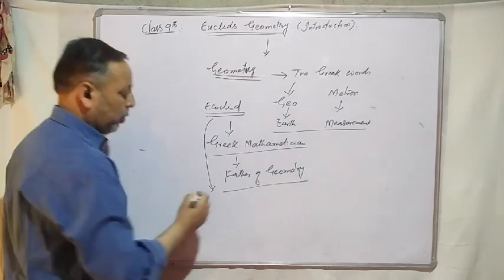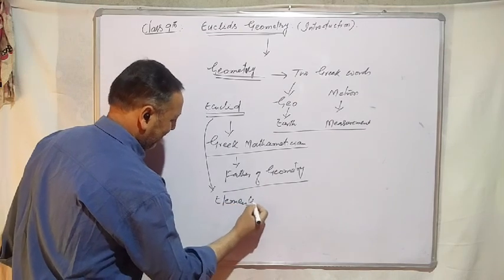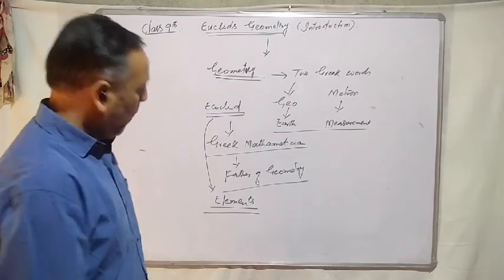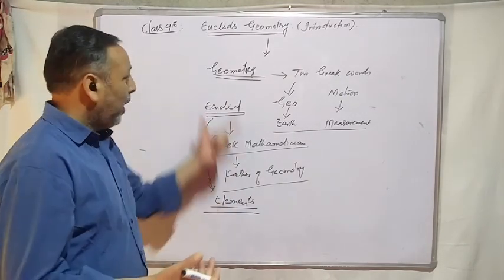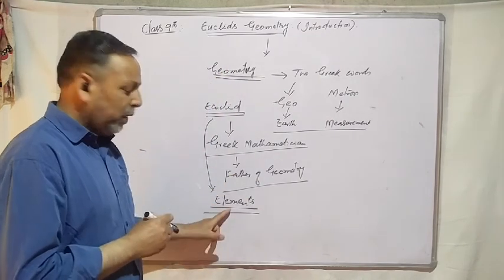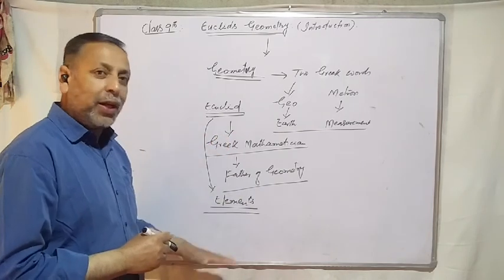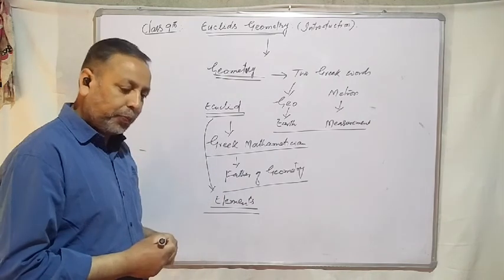He developed a book. The name of the book is Elements. In this book, Elements, he wrote his ideas about mathematics and geometry. This book is a very famous book and is as relevant today as it was at that time when Euclid was there.